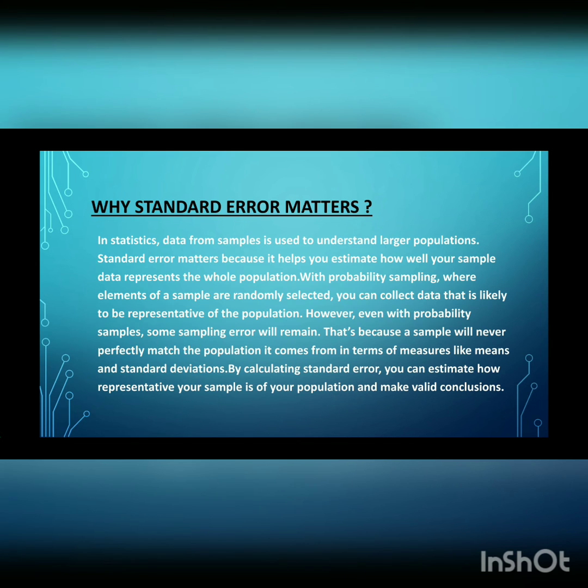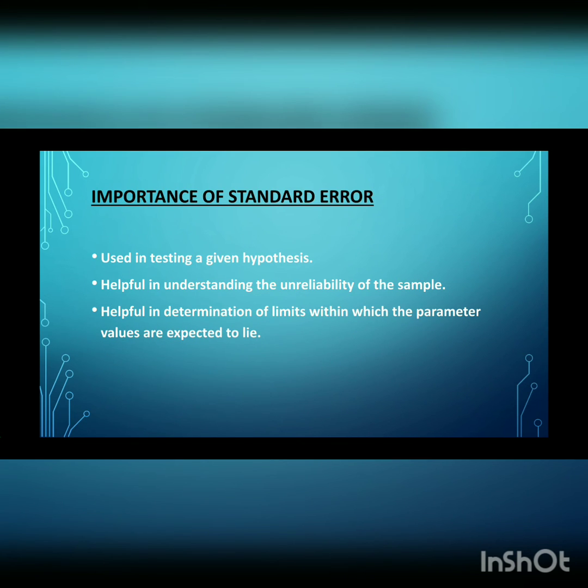Next, move to the importance of standard error. Under that, the first one is that it is used in testing a given hypothesis. It is used as an instrument in testing a given hypothesis. The hypotheses are generally tested at 5% level of significance. If the difference between observed and expected mean is more than 1.96 standard error, then we can say that the result of the experiment does not support the hypothesis at 5% level.